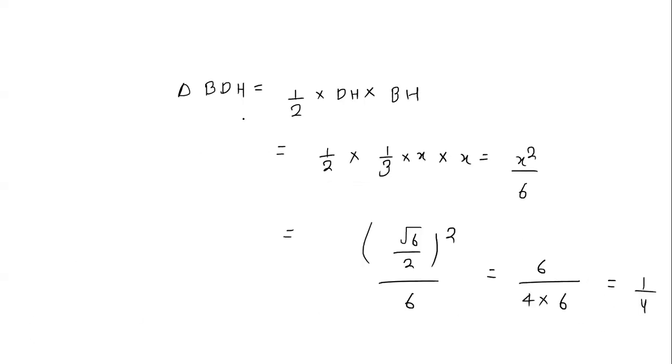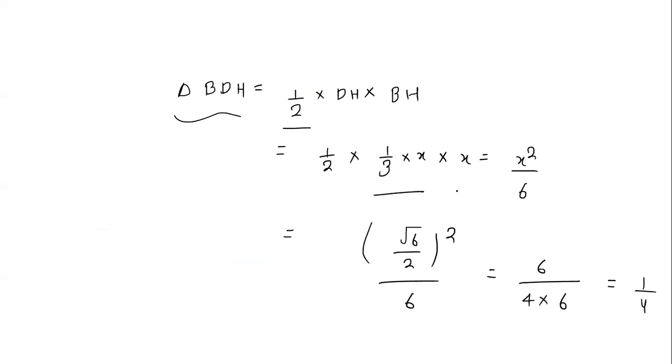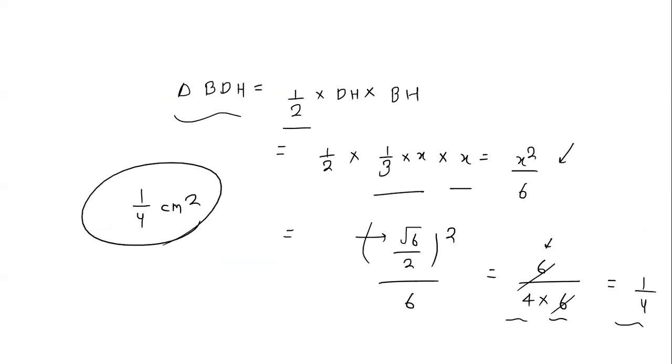Now we know the value of x, we can calculate the area of the triangle as half times this DH multiplied by this BH. BH we know has a value of x, and DH we know has a value of x by 3, just as we calculated previously. So this is x by 3 times x, which is x square by 6. X we calculated as root 6 by 2. So it will become 6 divided by 4 multiplied by 6. So this 6 and 6 cancel, and the triangle area will come as 1 by 4 centimeter square. So in this way we can find out the area of the triangle.